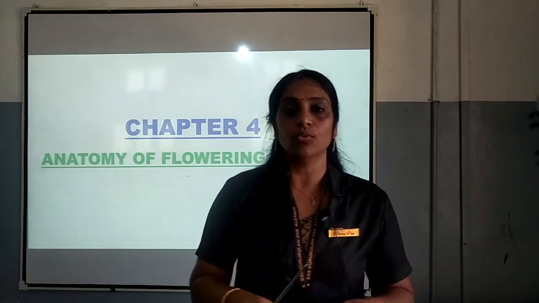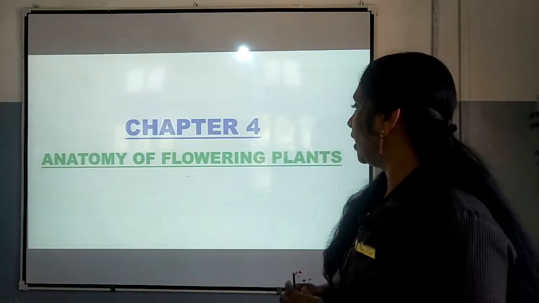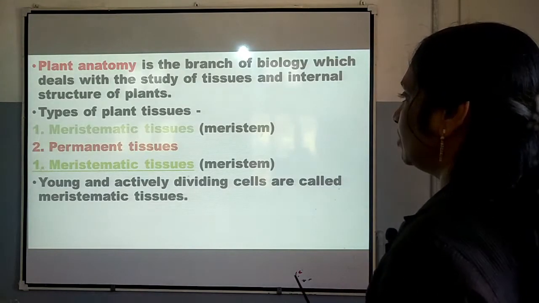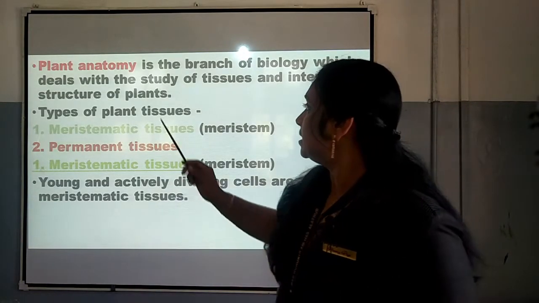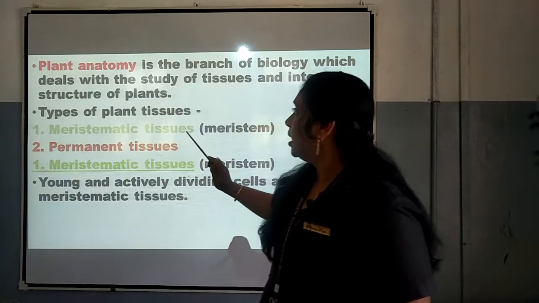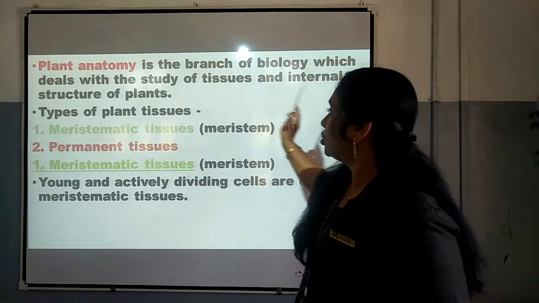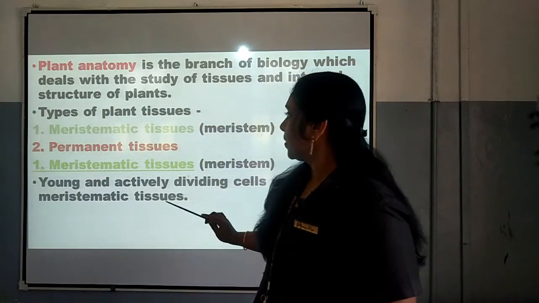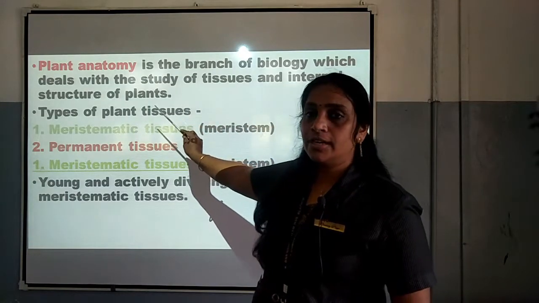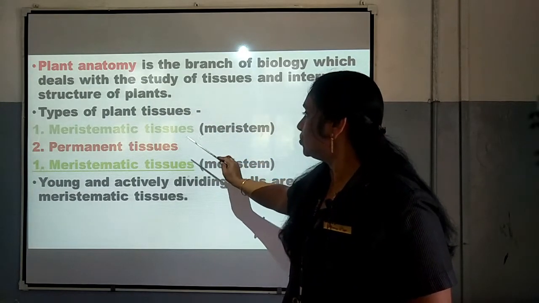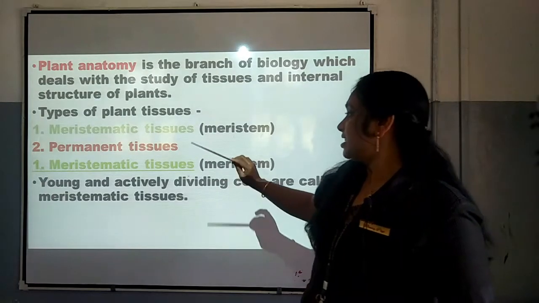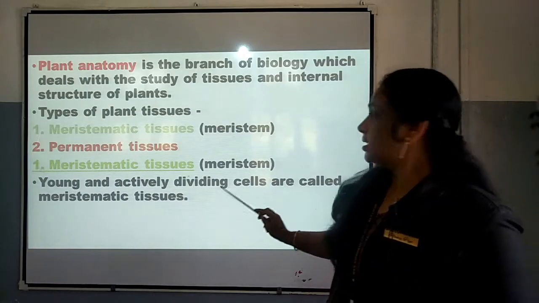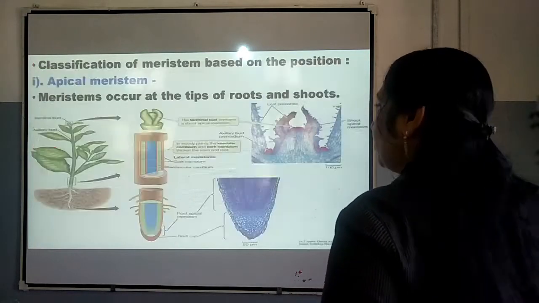By saying this, I move on to the session where we are going to study about chapter 4. In the previous class, we studied about plant anatomy. It is a branch of biology which deals with the study of tissues and internal structure of plants. And we came to know that there are different types of plant tissues, meristematic tissues as well as permanent tissue. The meristematic tissues, they are young and actively dividing cells, isn't it? They are also known as meristem.